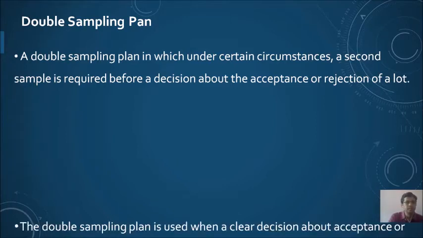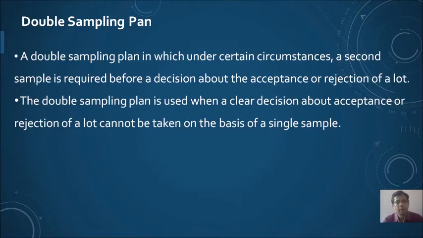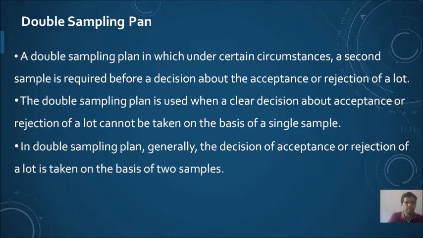So the double sampling plan is used when a clear decision about acceptance or rejection of a lot cannot be taken on the basis of a single sample. In a double sampling plan, generally the decision of acceptance or rejection of a lot is taken on the basis of two samples, and therefore this sampling plan is known as double sampling plan.